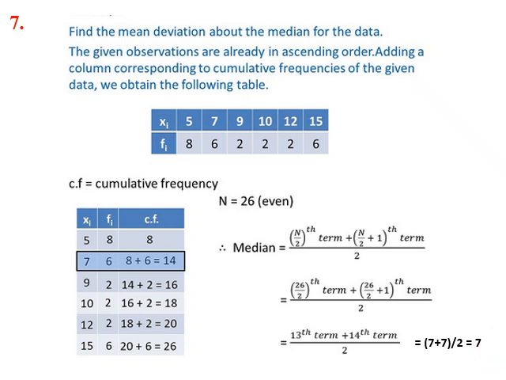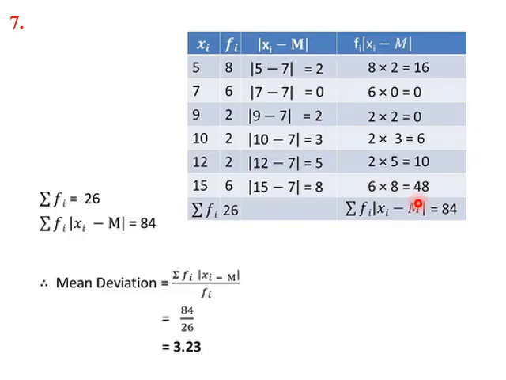Now we find the mean deviation about this value. So again xi is given, fi is given, xi minus median value, that is 7. So 5 minus 7, it is minus 2, mod of minus 2 is 2. Similarly we do it for other values. Now we multiply this with fi. So 8 into 2, 6 into 0, 2 into 2 in this, and write it in this column.